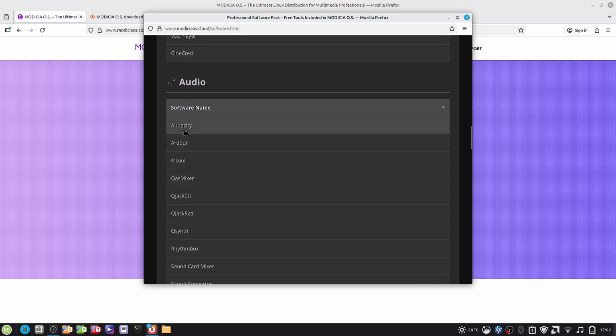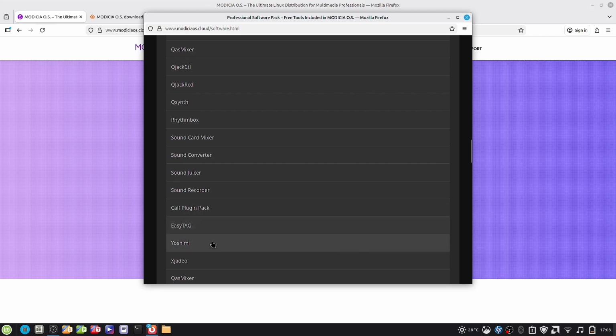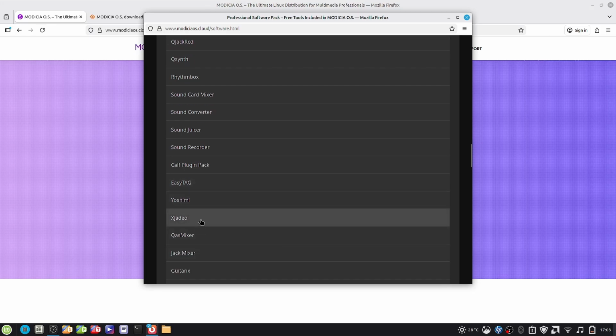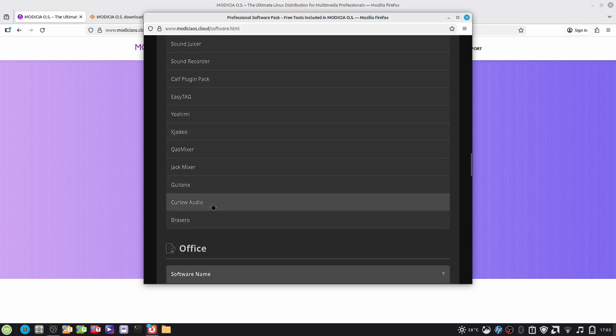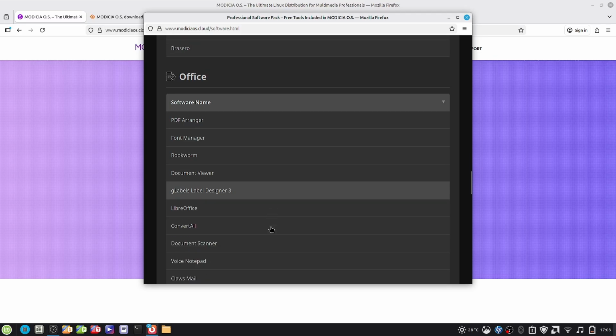In audio, you got Audacity, Ardour, Mixxx, Fast Mixer, QjackCtl, QJackRcd or Received, QSynth, Rhythmbox, Sound Card Mixer, Sound Converter, Sound Juicer, Sound Recorder, Cal Plugin Flag, Easy Tag, Yoshimi, XJDO, Fast Mixer, Jack Mixer, Guitarix, Curlew Audio, Brasero. In Office, you got PDF Arranger, Font Manager, Bookworm, Document Viewer, gLabels, Label Designer 3, LibreOffice,